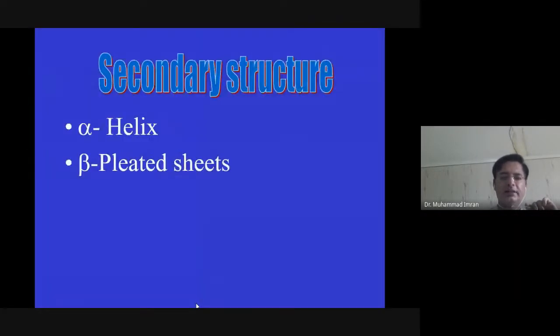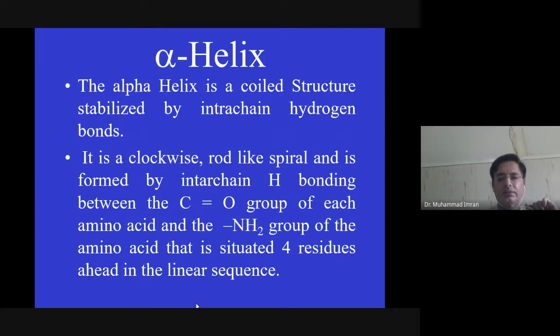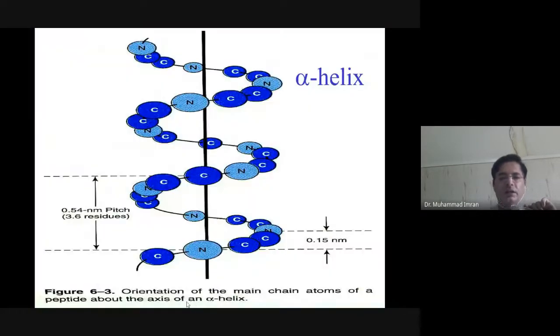Secondary structure contains two elements, alpha helix and beta pleated sheet, and they are mostly stabilized by hydrogen bonding. In an alpha helix, one helical turn contains 3.6 amino acids, and the pitch is around 0.54 nanometer, and the distance from one amino acid to another is 0.1 nanometer.